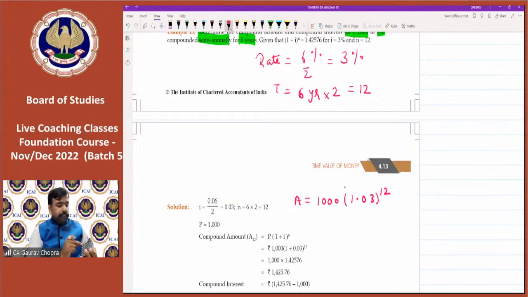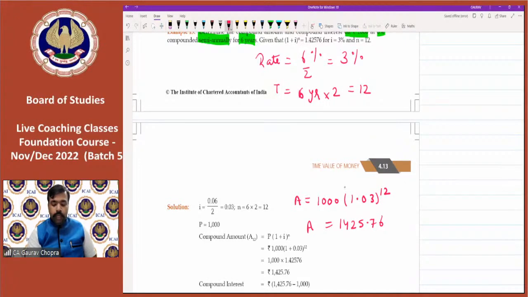Multiply 1.03 and press equal to 11 times, and then multiply it with 1000. You will get the result as 1425.76. So this is your amount.